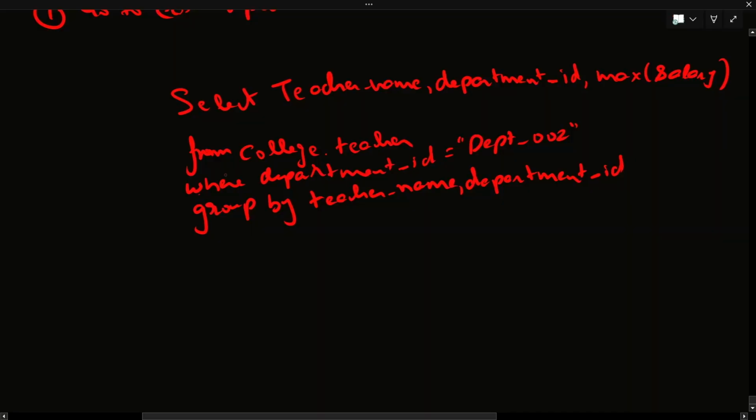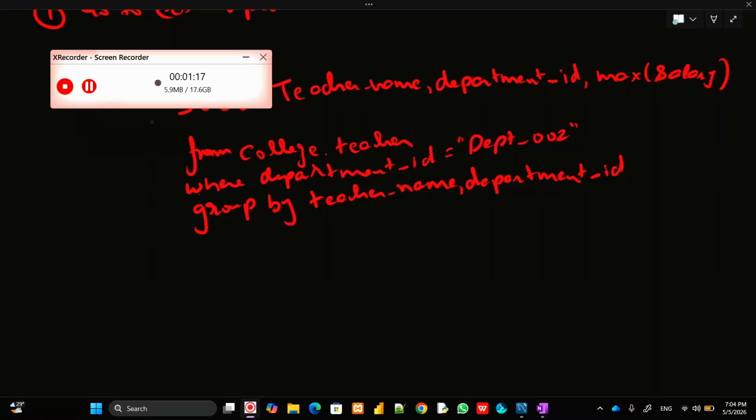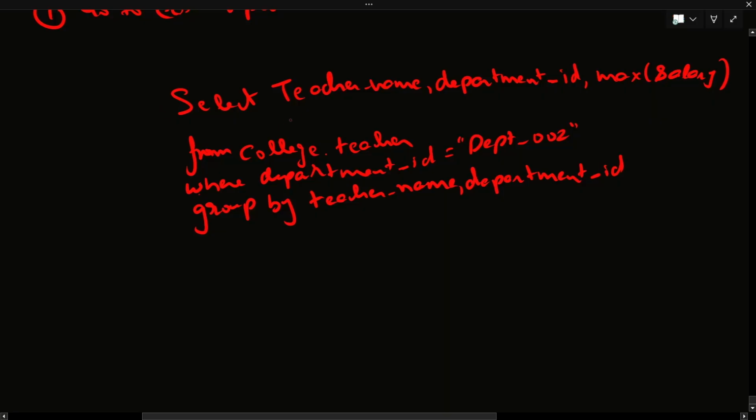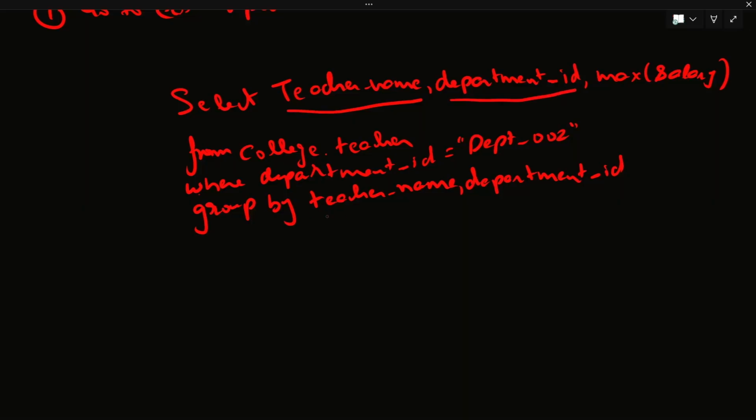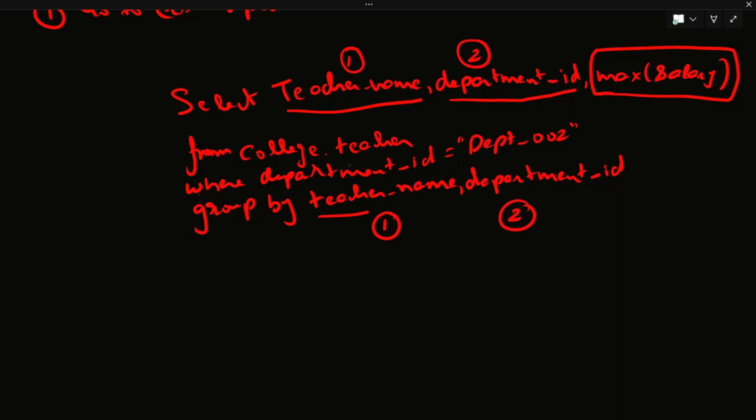When we are trying to do the group by, it is taking the teacher name as well as department ID. Remember what I told? Max simply means it's a mathematical function. So anything which is a non-mathematical function, which is this one and this one, should come in the group by. So teacher name and department ID both are coming over here.